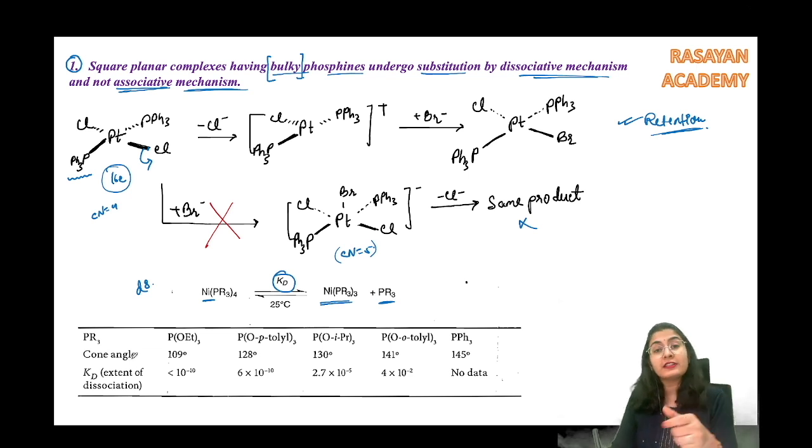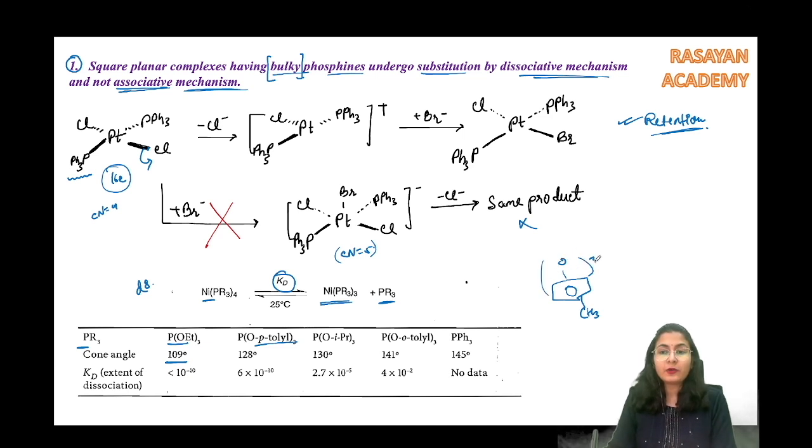So let's consider this based on the different sizes of phosphine. अगर हमारा PR3 phosphite है, P(OEt)3, the cone angle is a little bit smaller for this one as compared to if you are taking para-tolyl. Tolyl means it is going to be benzene and a methyl. तो अगर ये हो गया हमारा phosphine से connect, P(OAr)3, then what will happen? Then this is going to be a bigger angle. If I'm having isopropyl या isopropoxide, then it is 130.